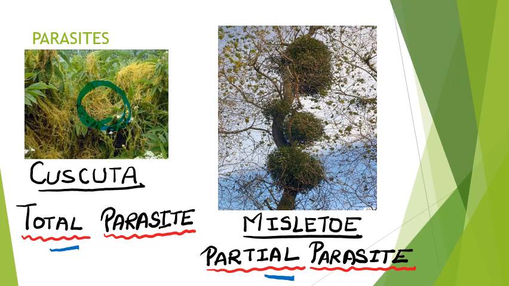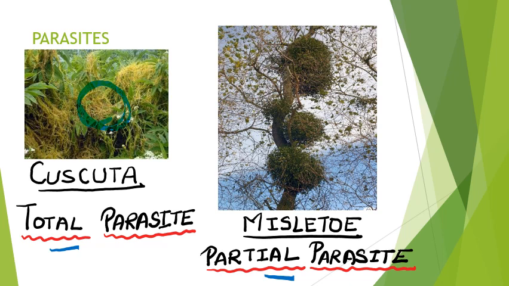And since it cannot stand straight in the soil, it requires water and minerals from the soil. So for that, it sends root-like structures into the stem or the roots of the host to absorb water, minerals and nutrients from it. So in this way, it is totally dependent on its host plant for its food, and thus it is called a total parasite.